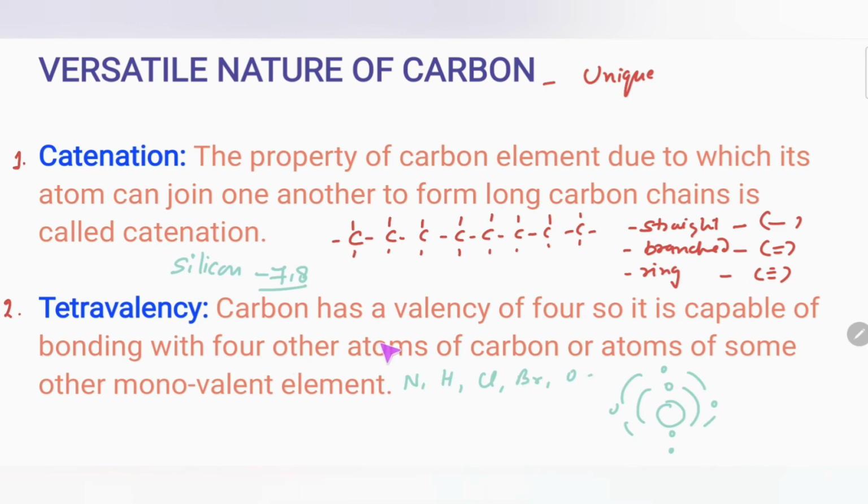And if carbon forms a compound with other elements, then the properties of the compounds depend more on these elements rather than carbon. So remember always, if carbon forms a compound with other elements, the properties of those elements will be shown more than carbon. Secondly, why does carbon make strong bonds even with these elements? Because you know that the size of the nucleus of carbon is very small. It has a small-size nucleus, so it can hold the other elements very strongly.